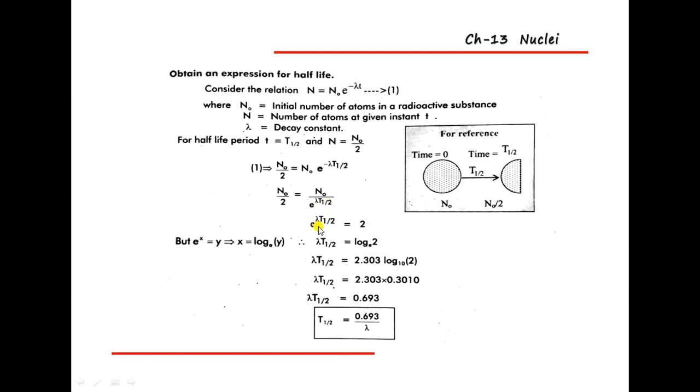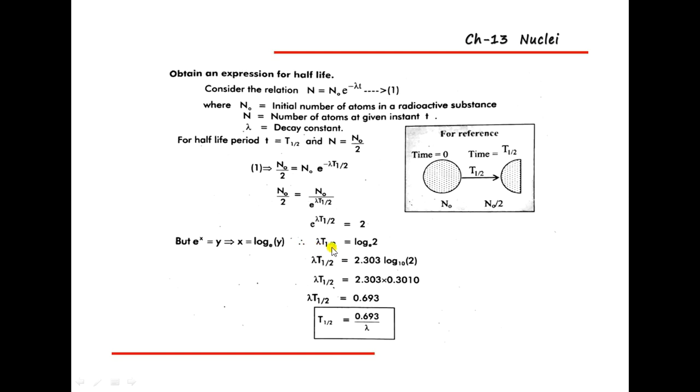Then e raised to lambda t half is equal to 2. Okay, if we cancel n naught, n naught, so 1 by 2 is equal to 1 by e raised to lambda t half. Therefore, 2 is equal to e raised to lambda t half. But we'll see the relation: e raised to x is equal to y, then x is equal to log y to the base e. Okay, the relation is what? E raised to x is equal to y, then x is equal to log y to the base e.